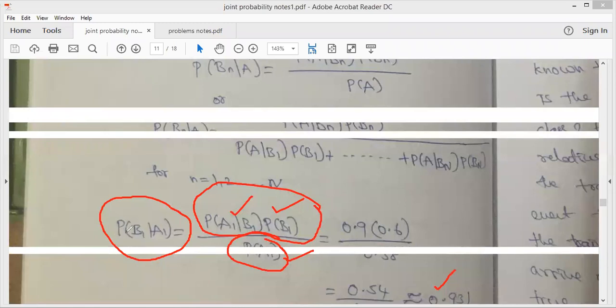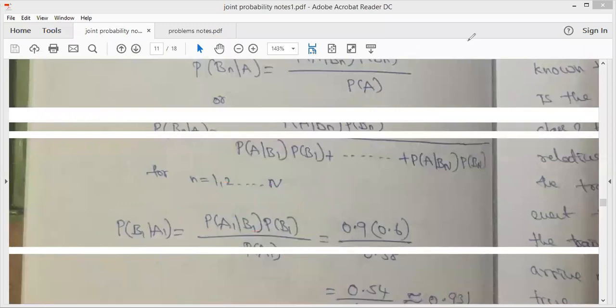So the posterior probability of B1 given A1 is given as probability of A1 given B1 into probability of B1 divided by probability of A1. Probability of A1 we already found in the previous step, and these two values are given in the problem. Substitute that, so that we get the value 0.931.